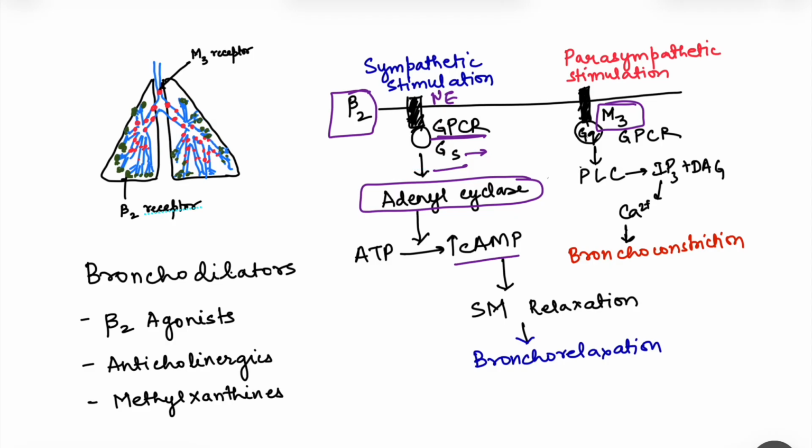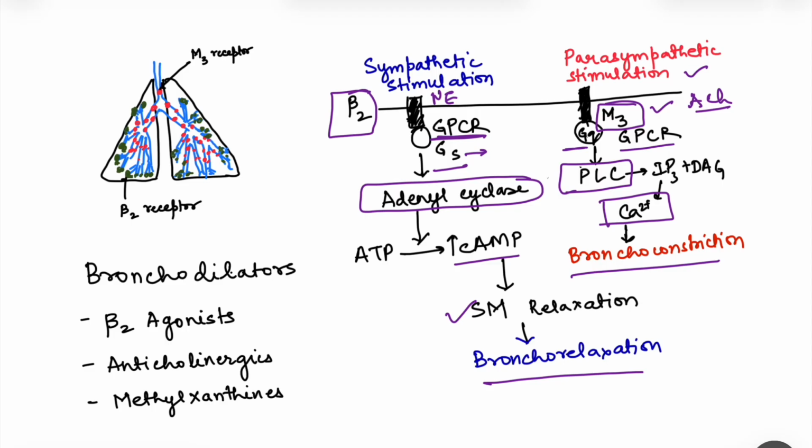When there is an increase in cAMP, this leads to smooth muscle relaxation. At the level of the myosin, it is doing phosphorylation, dephosphorylation, but we are not going into details. When there is an increase in cAMP, there is smooth muscle relaxation, and this leads to bronchorelaxation. On the other hand, when there is parasympathetic stimulation, there is a stimulation of M3 receptors by the acetylcholine which is released. These M3 receptors also are G protein coupled receptors, but these are Gq type. That is, they activate the enzyme phospholipase C. This ultimately leads to an increase in the calcium level, and this leads to bronchoconstriction.